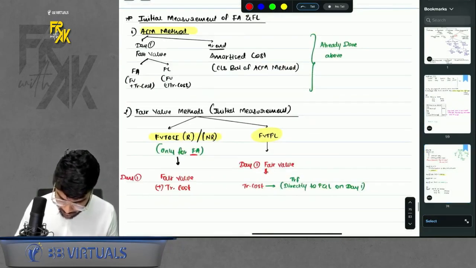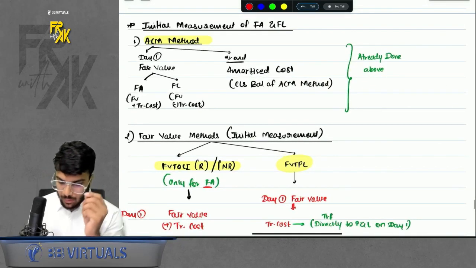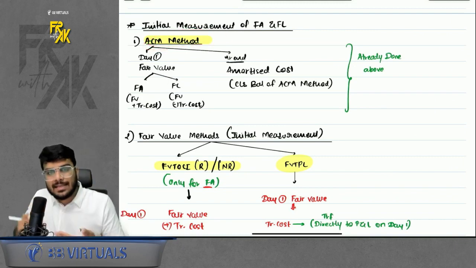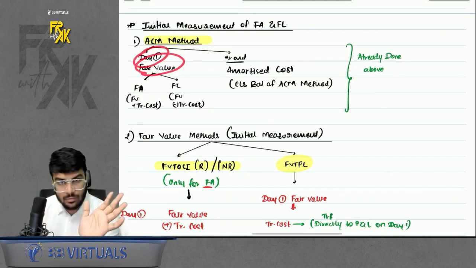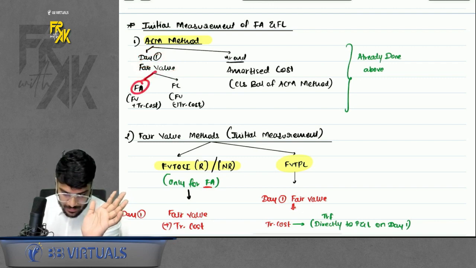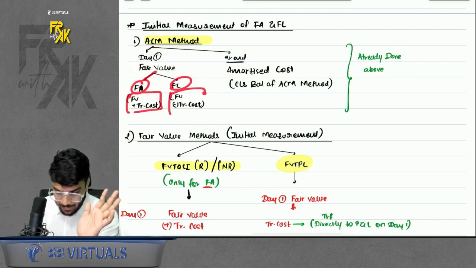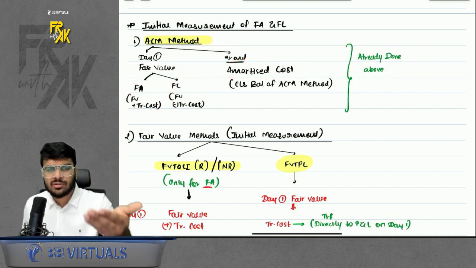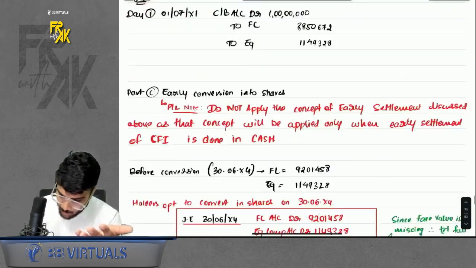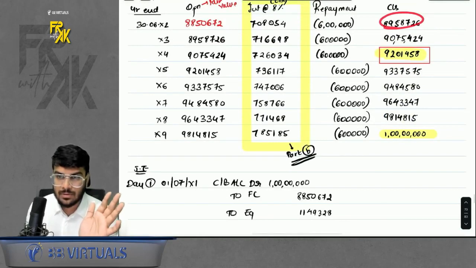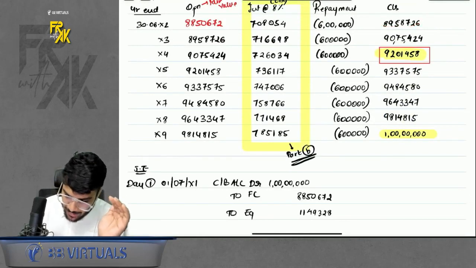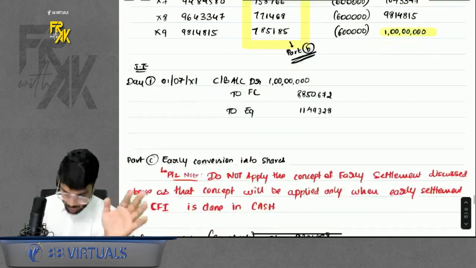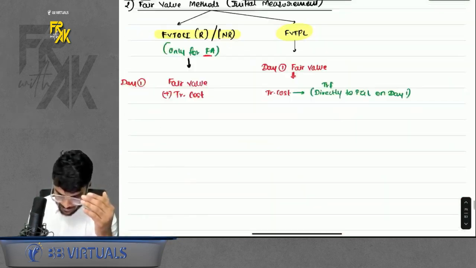Yeah, we were here. So now we are moving forward with the other methods. ACM we already know. If I want to summarize ACM, on day 1 we recorded fair value. Fair value for FA is fair value plus TC. For FL, it is fair value minus TC. TC means transaction cost. On year end, we recorded amortized cost. Sir, what is amortized cost? Whatever is the closing balance of LAT, that is amortized cost, right? So your FA or FL stays at this value on year end. That is amortized cost. Okay, sir. Let's proceed now.